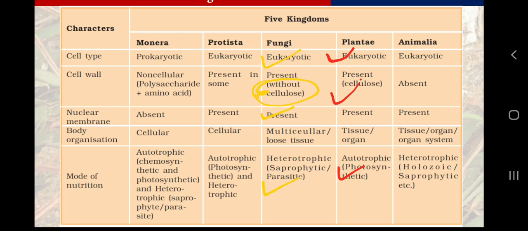So if yeast are single cellular fungi, why are we not including them in protista? Because that will be a much more detailed review.